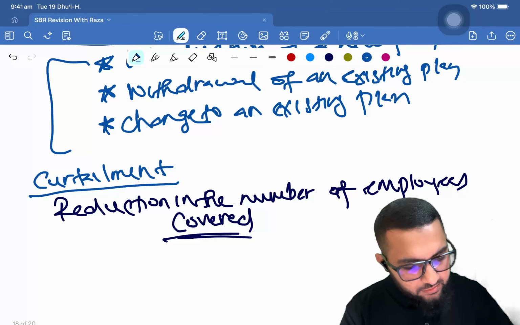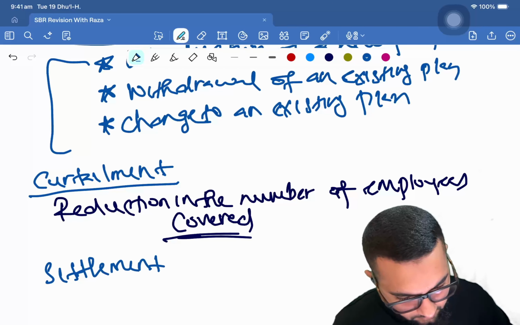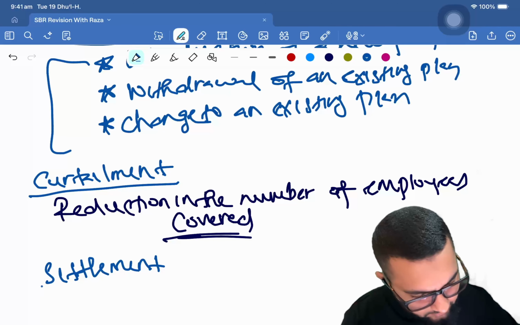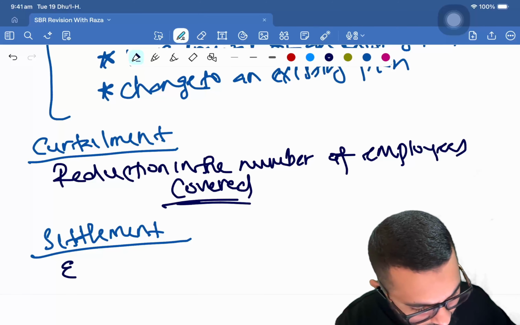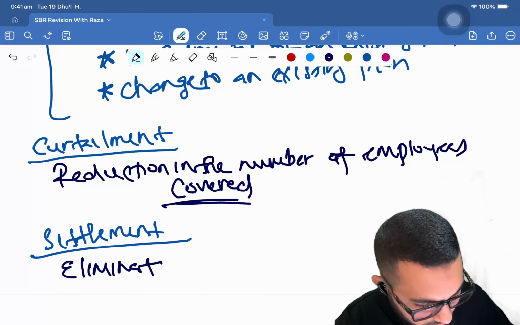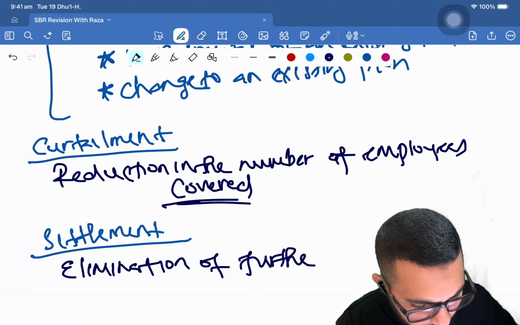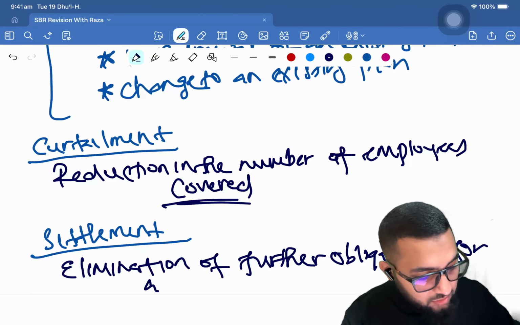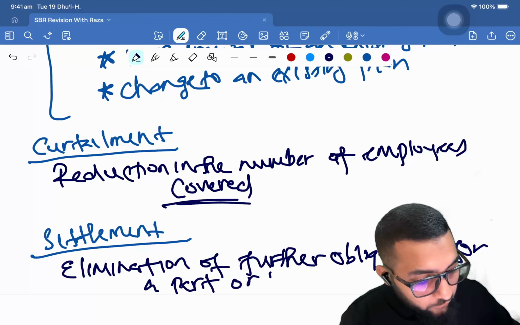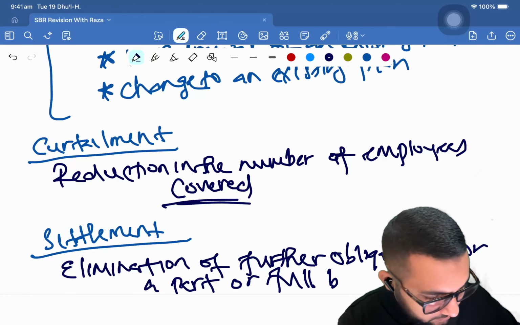And settlement is elimination of further obligations for a part or full benefits.